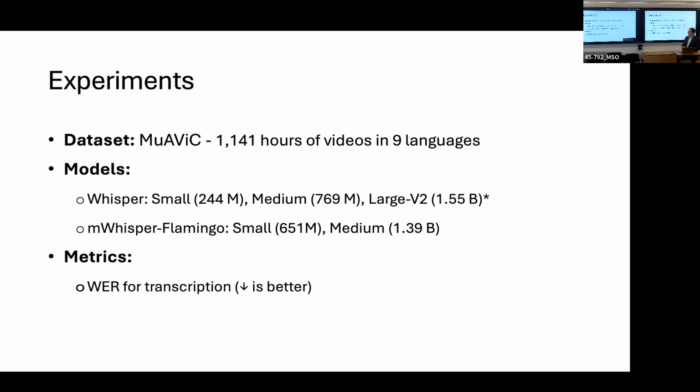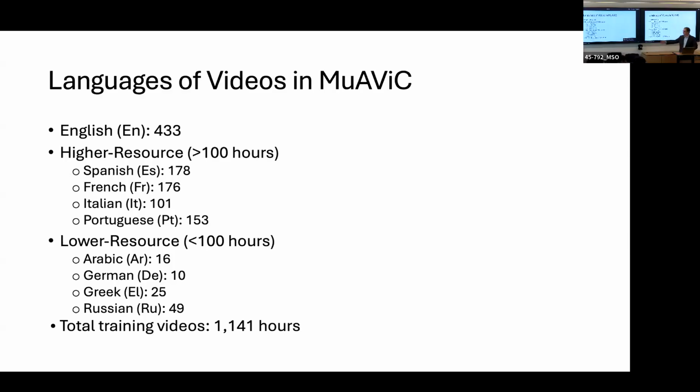For the experiments, we continue with the same data set, except now we're using all 9 languages, and that's around 1.1 thousand hours of videos. For the models, for the mWhisper-Flamingo, we mainly build upon the small and the medium size models, and we're still using the word error rate for transcription. These are the languages of videos in Mavic, and you can see that English has the most amount of data.